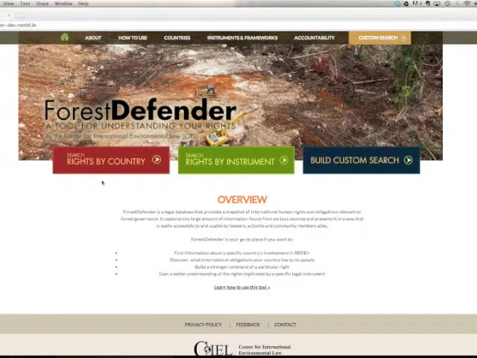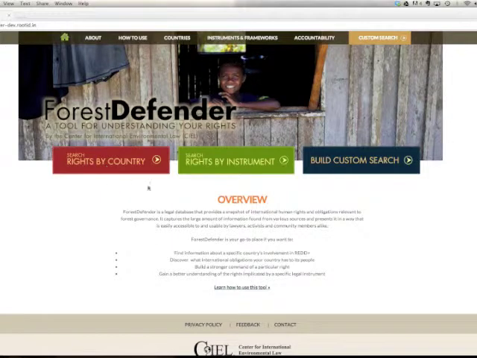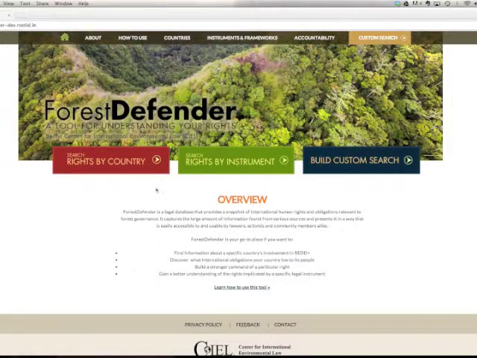On the homepage, there are 3 colorful rectangular buttons that provide you with different ways you can search for rights and obligations. You can do a guided search by country and by instrument, or you can do a custom search using a combination of your own chosen criteria.